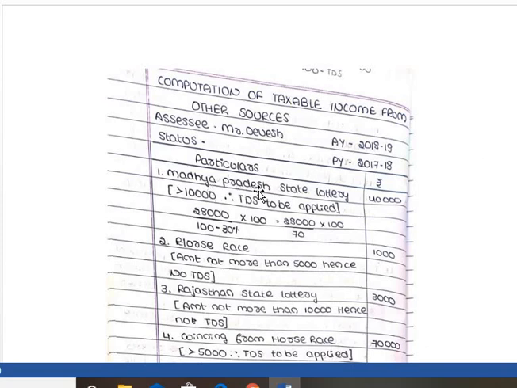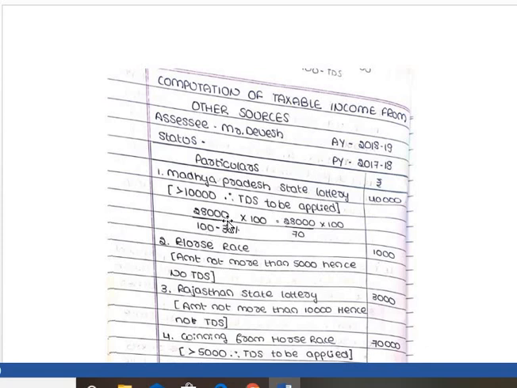Here the amount given is rupees 28,000. Dear student, remember, for winning from lottery, if the amount crosses 10,000, then we have to apply TDS. If the given amount is more than 10,000, then we have to apply the TDS. Here the amount is 28,000, so we need to apply the TDS.